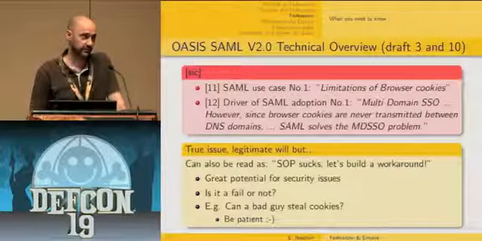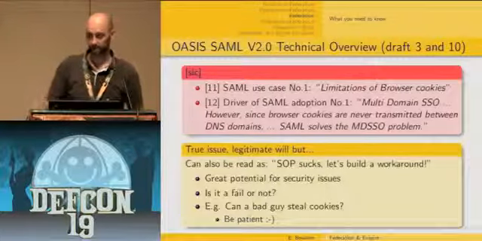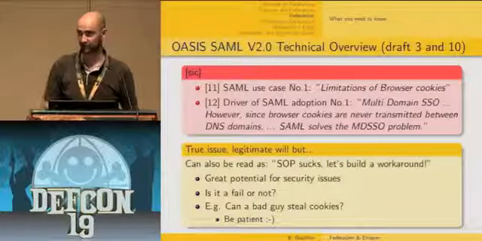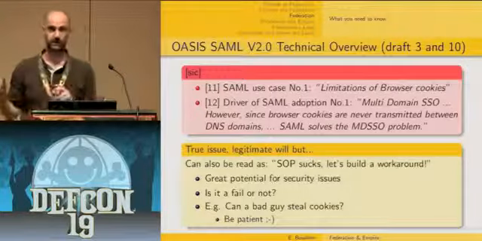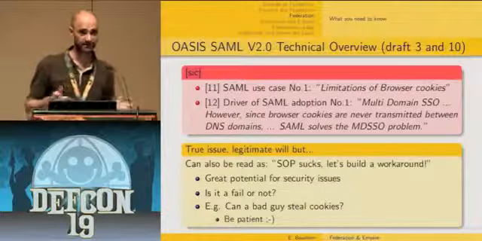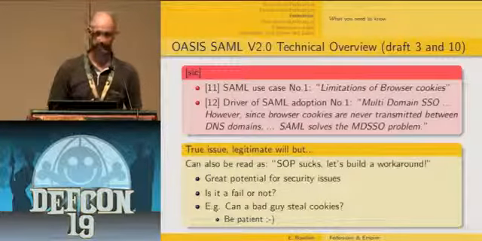Of course, the multi-domain single sign-on solution is a relevant and legitimate issue to be solved. But on the other hand, if browser cookies do not fly between DNS domains, there are good reasons for that. It's part of the same origin policy.